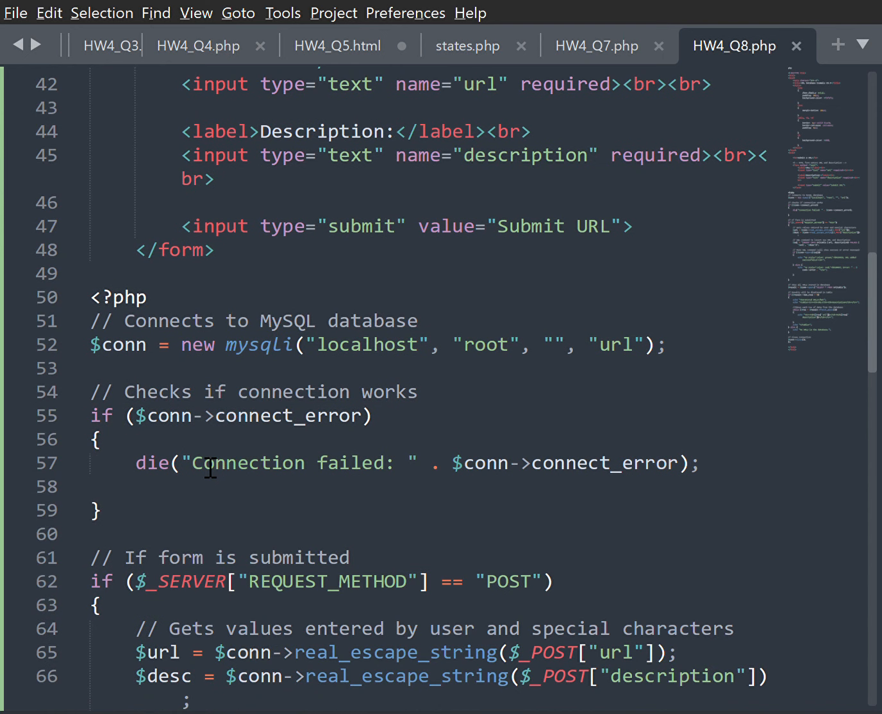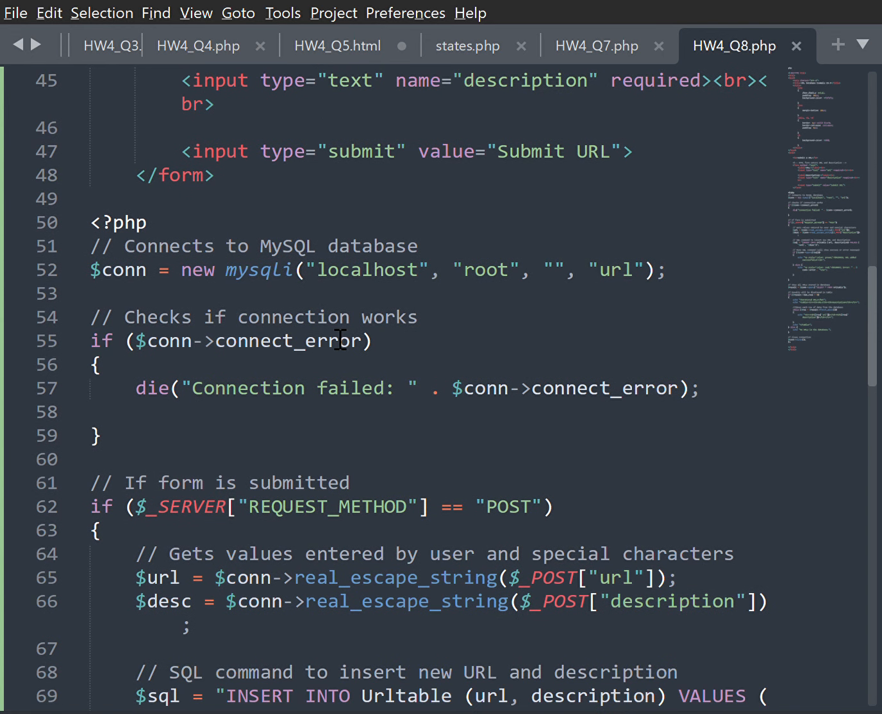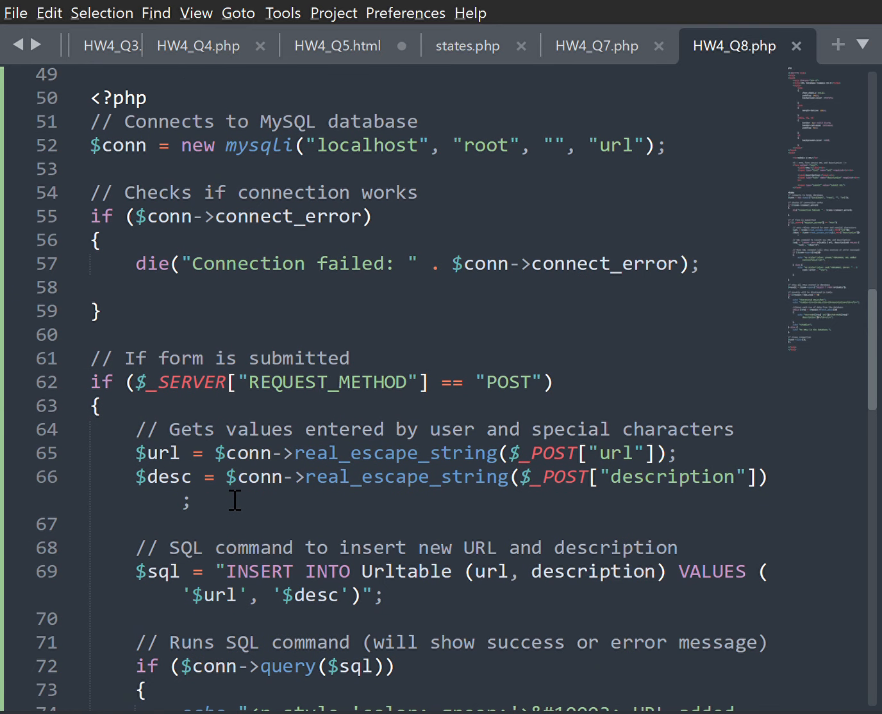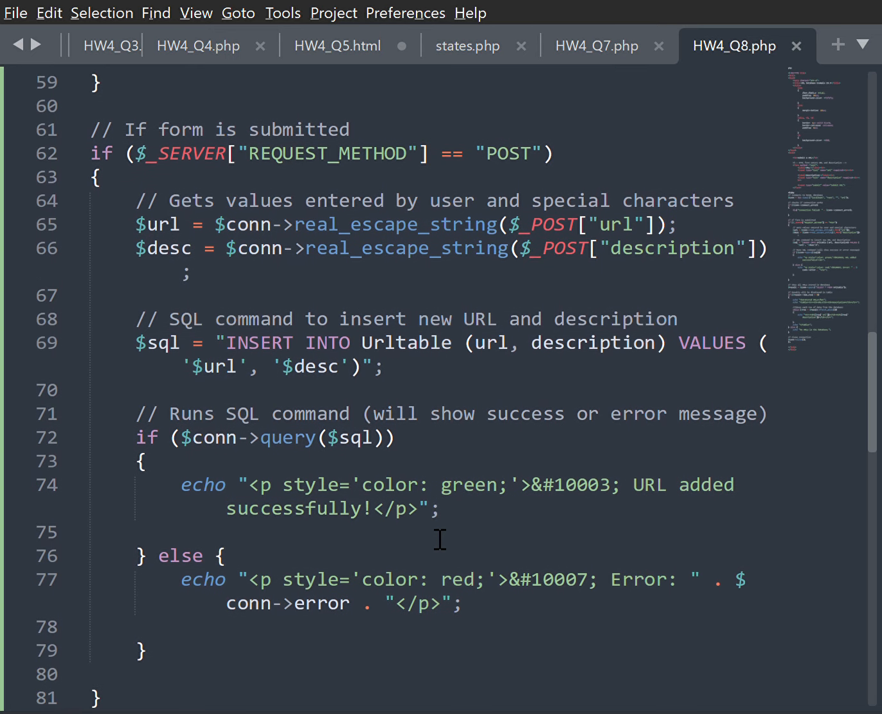Then to connect it to the MySQL database, we have that over here. We check that the connection works. If the form is submitted, it gets the values entered by the user along with special characters. SQL command to insert new URL and description. It then runs the SQL command and then it will show a success or error message.